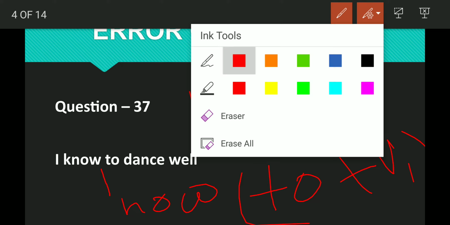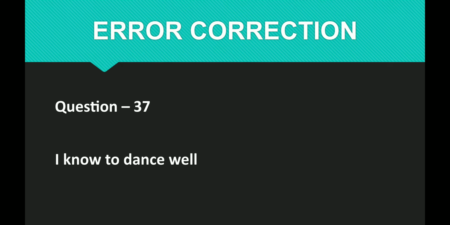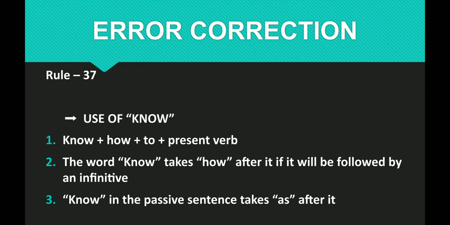So what is the rule? I'm telling you once again. If you find the word know, after know, if you find to plus V1, that is an infinitive, use how before it. So this is the rule. Use of know: know plus how plus to plus the present form of the verb, that is the infinitive. The word know takes how after it if it is followed by an infinitive.